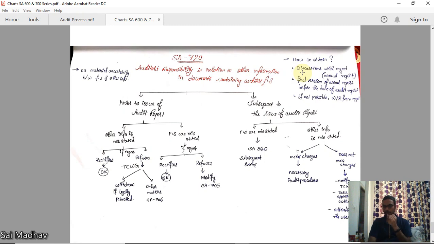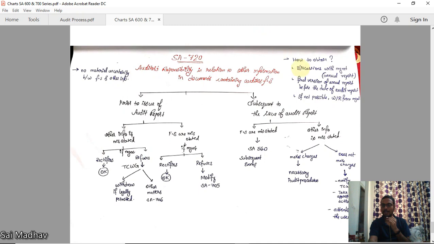If you say that the auditor is not responsible for that information, then there is no use of the auditor's report, right? Because no one is using the auditor's report. Everyone is using other information these days. So in this standard, the auditor's responsibility relating to other information is mentioned. So you should check there is no material inconsistency between the financial statements and the other information. For example, in that AGM, if it is shown that there is a 10% increase in net profit, the financial statements also should show the same thing. Okay, the auditor is responsible for comparing these two, the other information and the financial statements. If it is okay, it's okay. If it is not okay, we will deal with it in this standard.